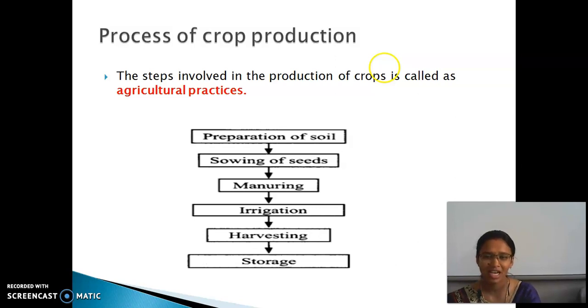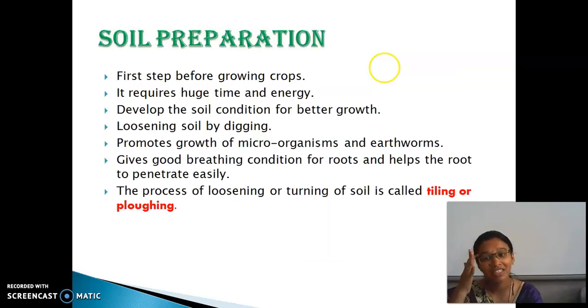So today we will see the first three topics: the preparation of soil, sowing of seeds, and then manuring. That's all. Next. The first step in agricultural practices is soil preparation.